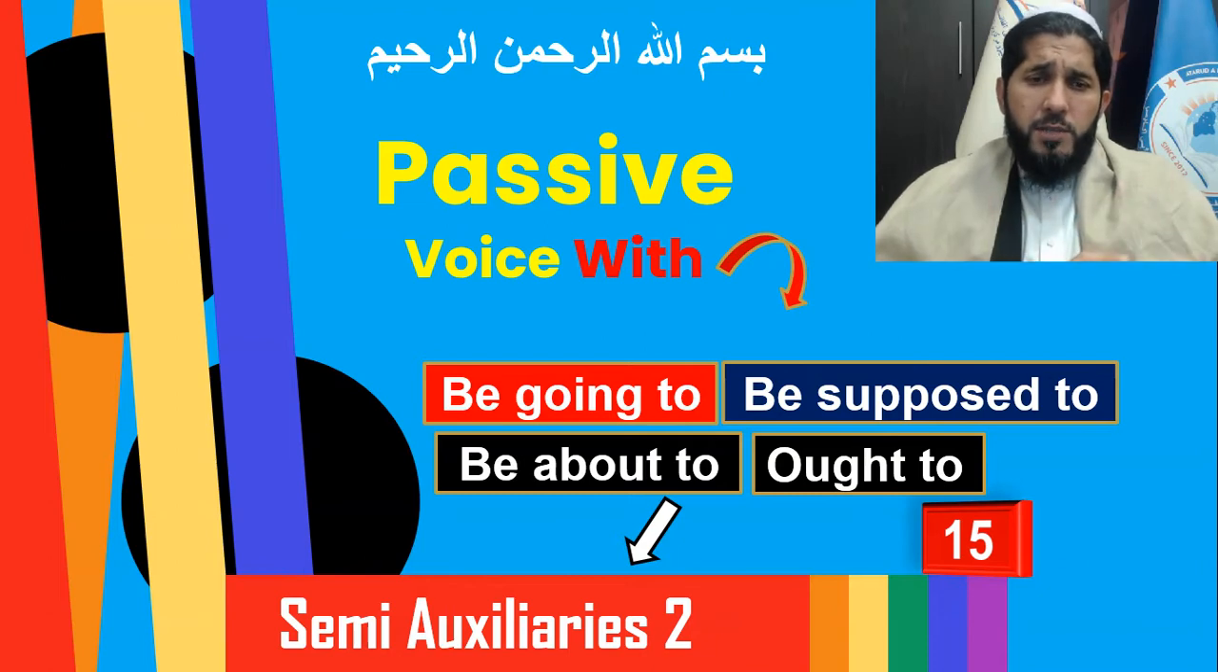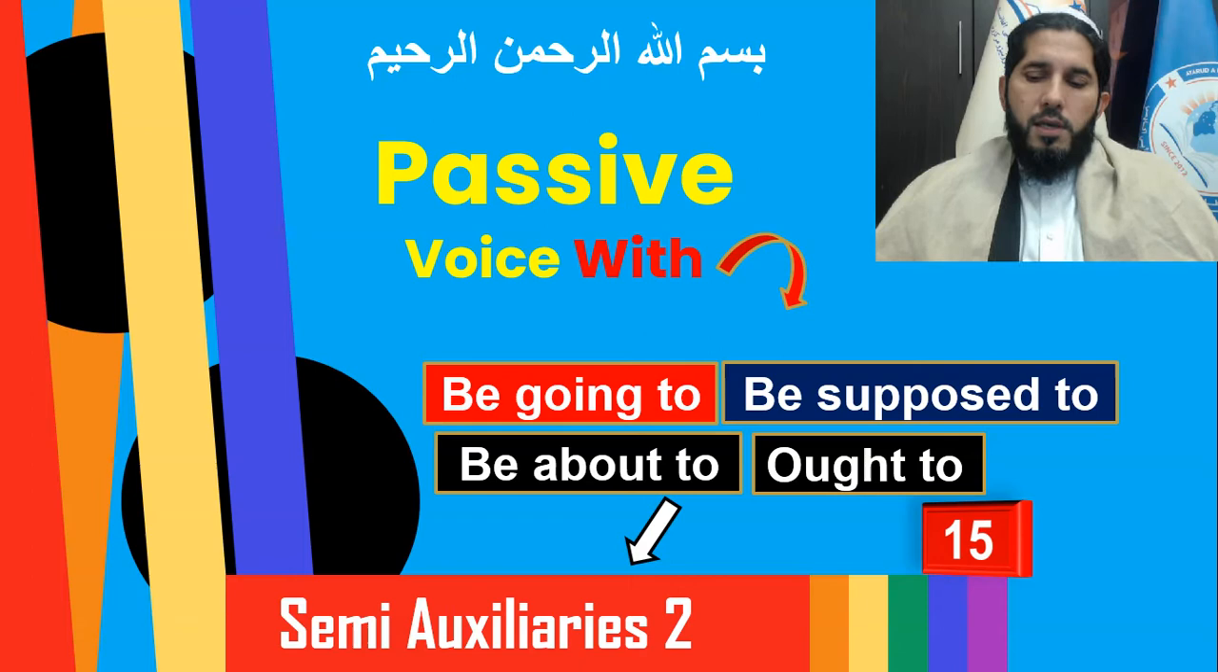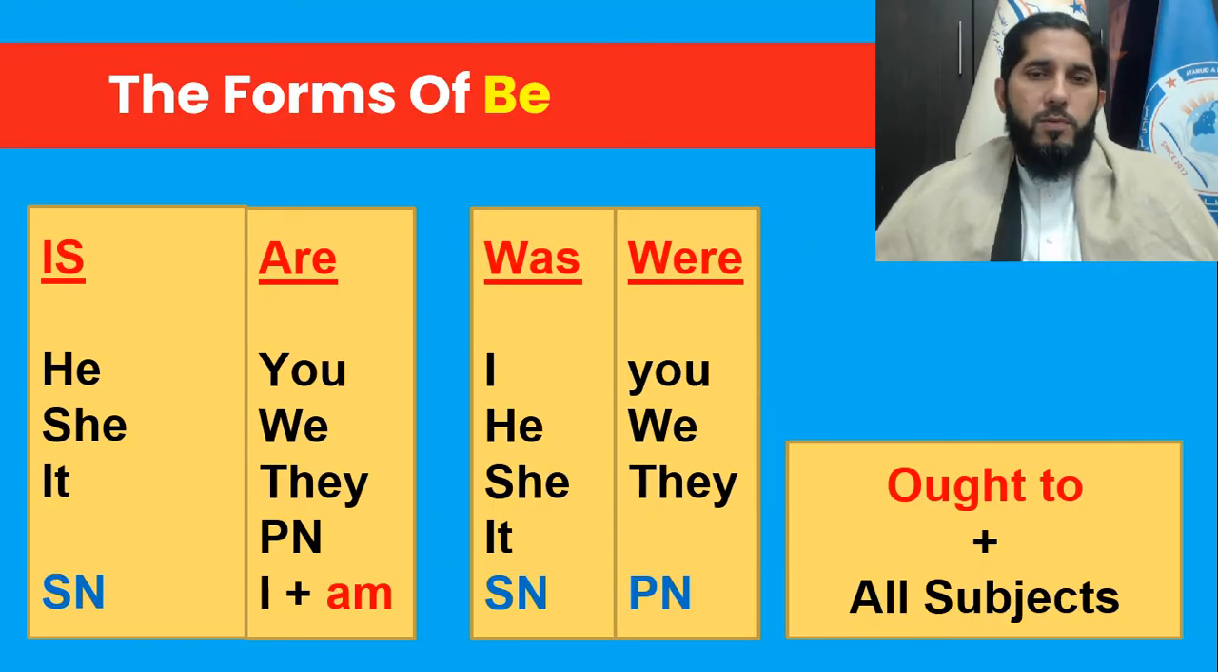Today I'm going to be explaining how to change active sentences to passive sentences with these semi-auxiliary verbs: be going to, be supposed to, be about to, and are to. Let's start it with Bismillahir Rahmanir Rahim.